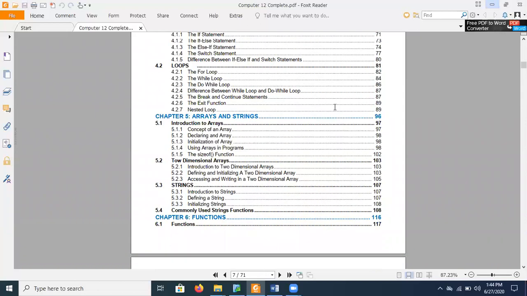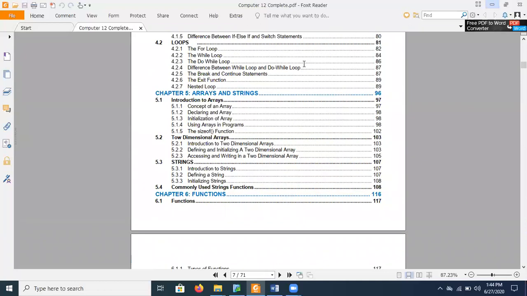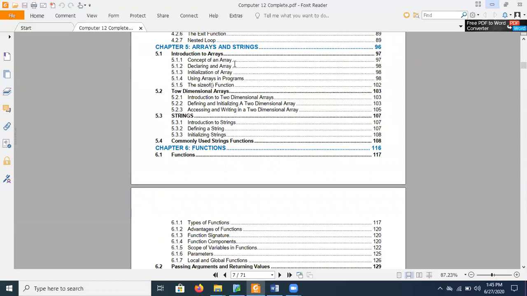So in this chapter, we'll discuss how your program is controlled by yourself. After that, we will discuss arrays and strings. Arrays and strings are a totally new concept for you. Those who haven't studied computer science in class 10, the whole book is new for them.